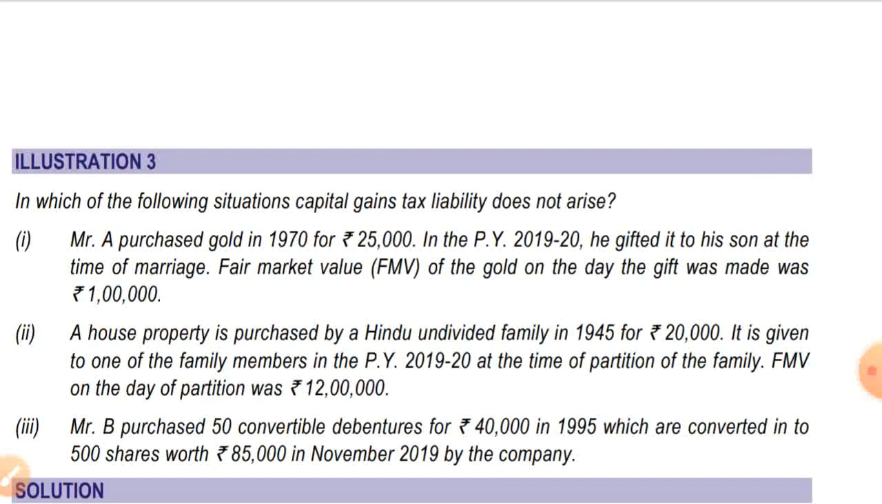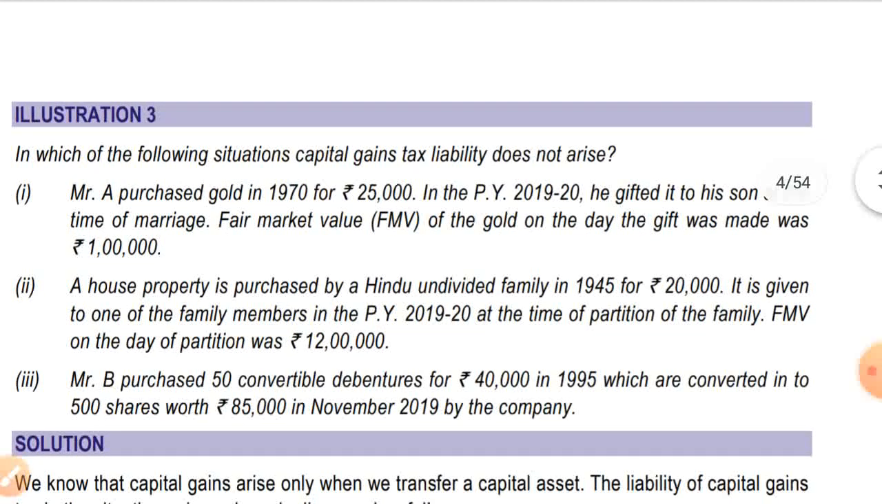Illustration number 3. In which of the following situations does capital gain tax liability not arise? Mr. A purchased gold in 1970 for rupees 25,000. In the previous year 19-20 he gifted it to his son at the time of marriage. The fair market value of the gold on the date the gift was made was rupees 1 lakh. As you all know, in capital gain, whenever a gift is made, the gift is an exempt transfer and no capital gain will be chargeable to tax. So let's see the solution.